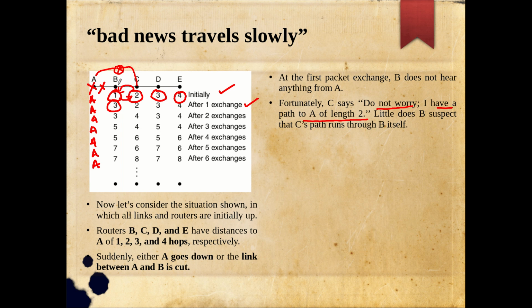Is it clear? So B assumes that there is some other alternative way. B doesn't know that the path being offered by C is actually through B only. If it were knowing that, this kind of problem would not happen. So that is the modification, how we can modify. Instead of communicating the distance vector alone, we also communicate the next hop information. But initially people were not thinking in that way, because the bandwidth is limited.